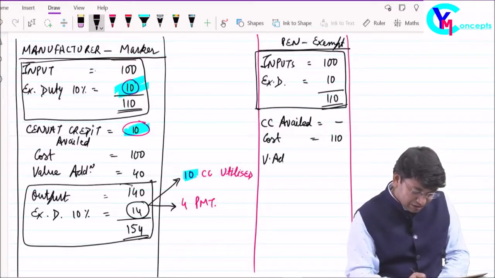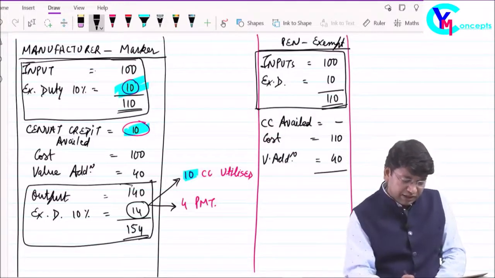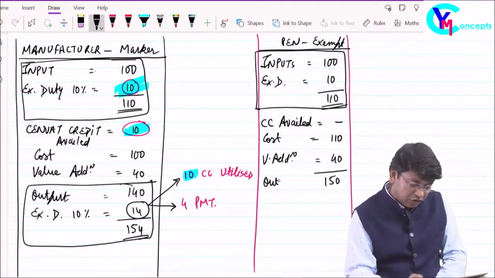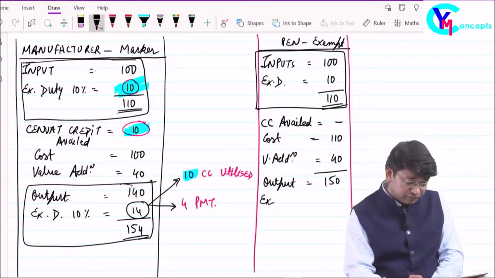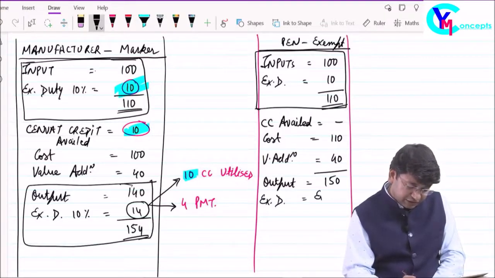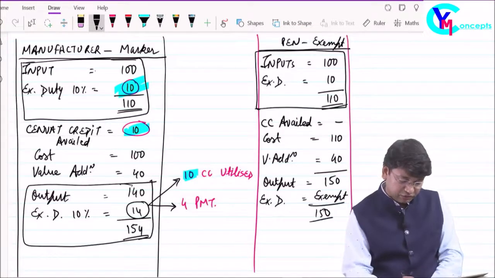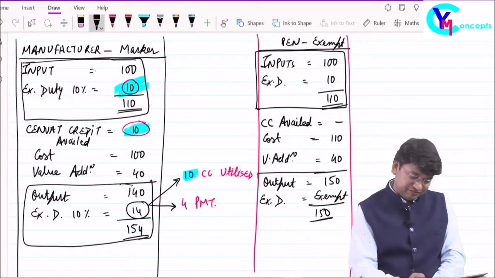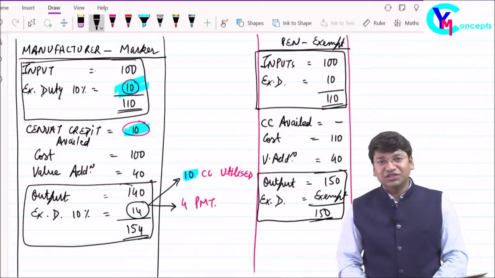Now again, you might have incurred many expenses and added your profit margin. All comes to rupees 40, which is called value addition. Your sale price comes to rupees 150. Now it is your output goods for rupees 150, which is excise duty exempt. So your sale price comes to 150 only. This is your sale invoice.